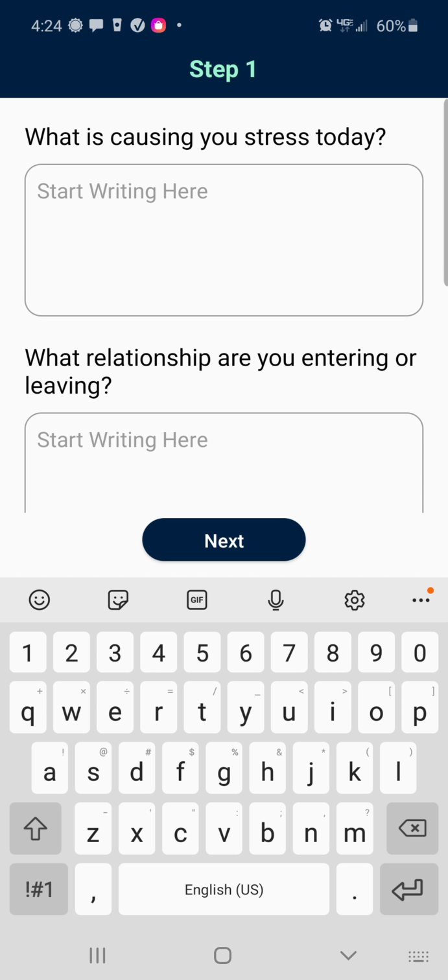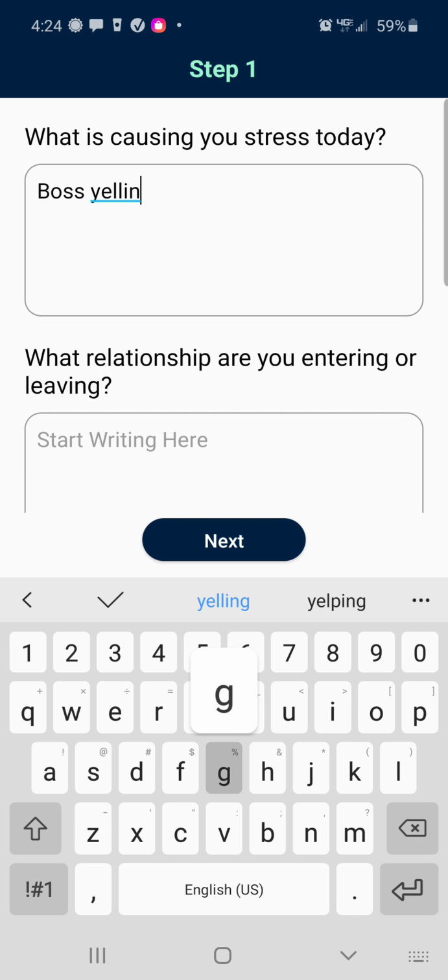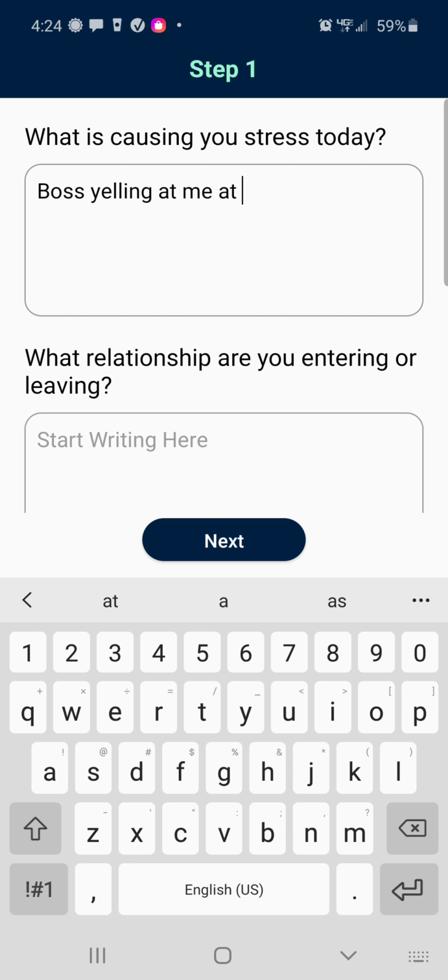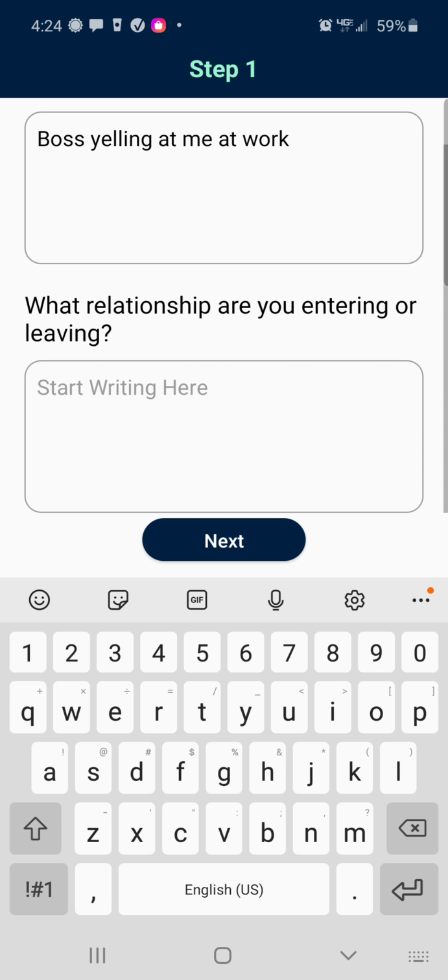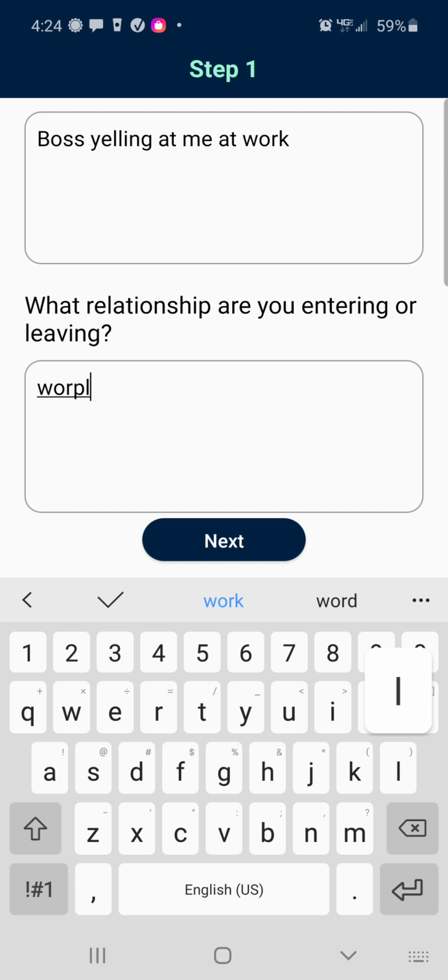Well, I'm going to look at an example of a patient of mine that was stressed out because they were afraid of their boss. Boss was yelling at him. So put down boss yelling at me at work. So that's your situational stress, all right? And what's the relationship you're entering and leaving? It's a workplace stress. And as you can see, you can use this for anything.